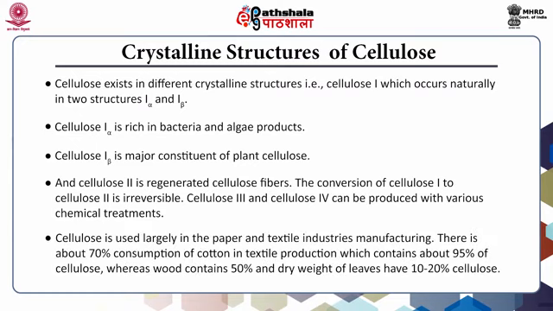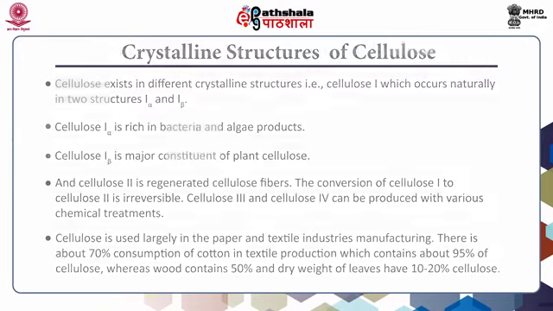Cellulose is used largely in the paper and textile industries manufacturing. There is about 70% consumption of cotton in textile production, which contains about 95% cellulose, whereas wood contains 50% and dry weight of leaves has 10 to 20% of cellulose.